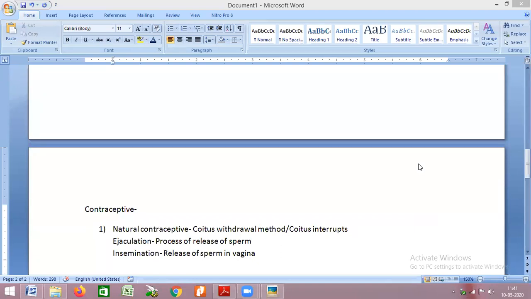Fine, I'll repeat this once again. Natural contraceptive is a method which is dependent only on males. In this method, just before ejaculation, before the sperm is going to be released out, the penis has to be withdrawn from the vagina.